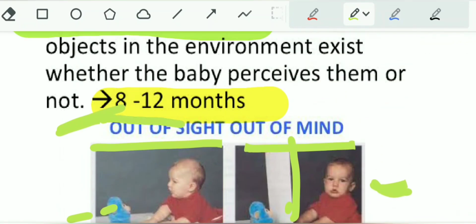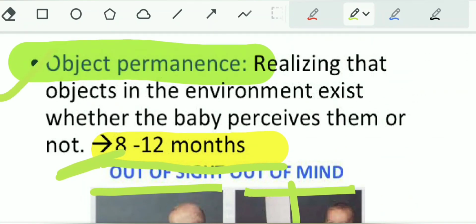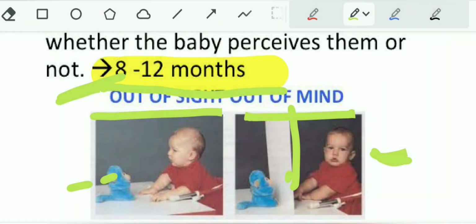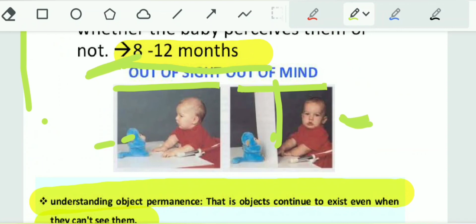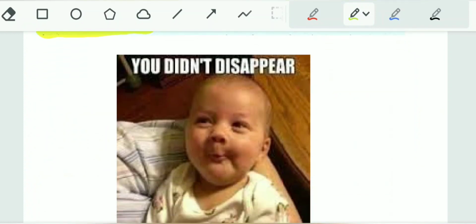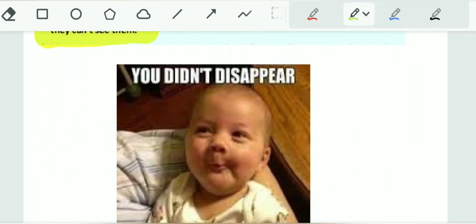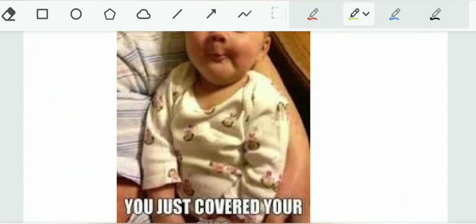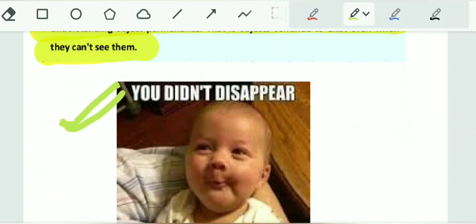Now at 8 to 12 months, object permanence comes. Object permanence appears at 8 to 12 months. Now they understand that the objects continue to exist even when they can't see them. So now he says, you didn't disappear, you just covered your eyes.